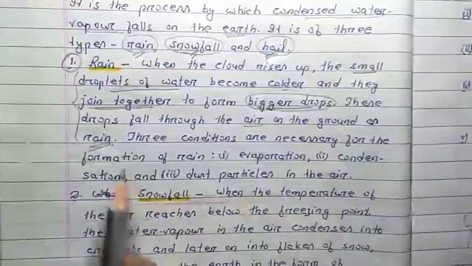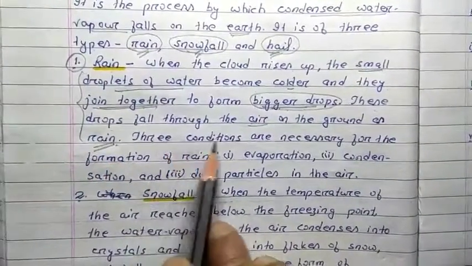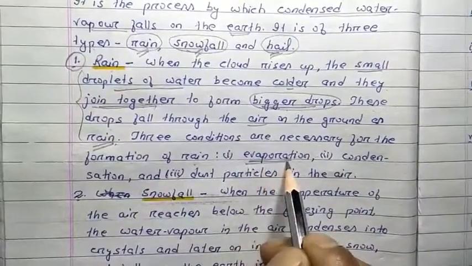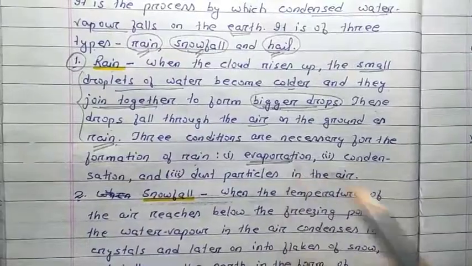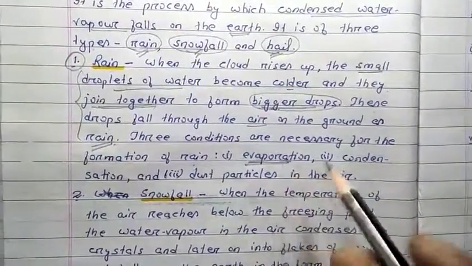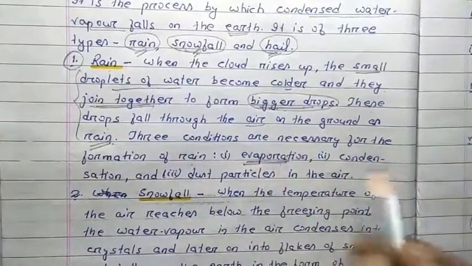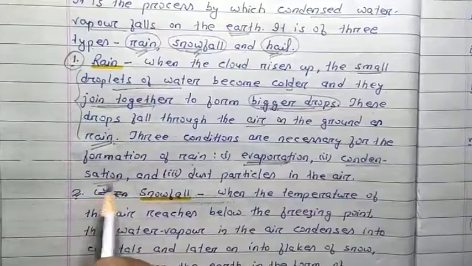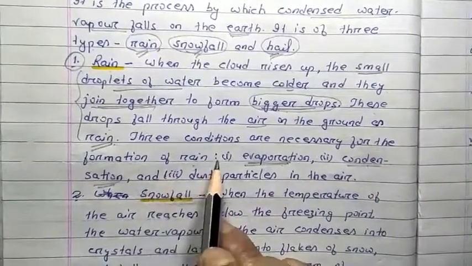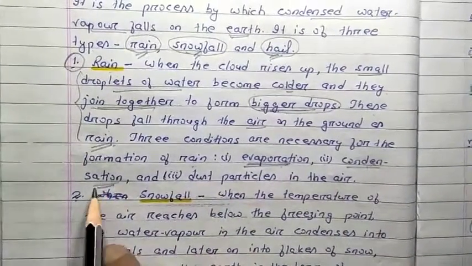Remember one thing, for rainfall three conditions must be there. Three conditions are necessary for the formation of rain. First one is evaporation, because if evaporation is not there, the water will not get evaporated, and in the absence of evaporated water there will be no droplets of water in the sky, and that's why evaporation is a must. Then comes condensation. Because of condensation only, the water vapor in the atmosphere changes into droplets of water, and that's why condensation also must be present.